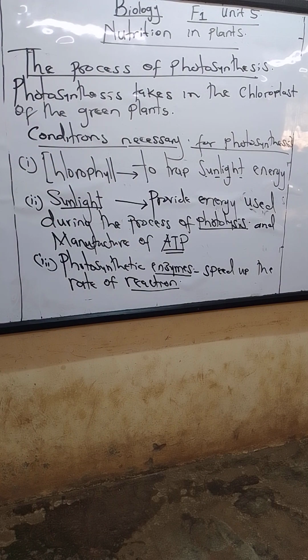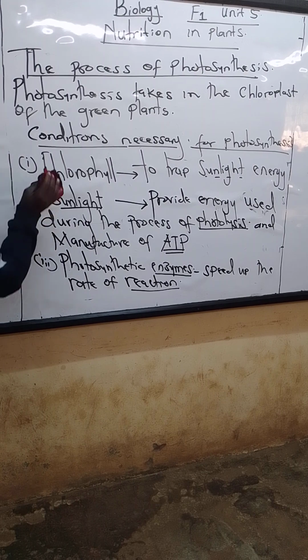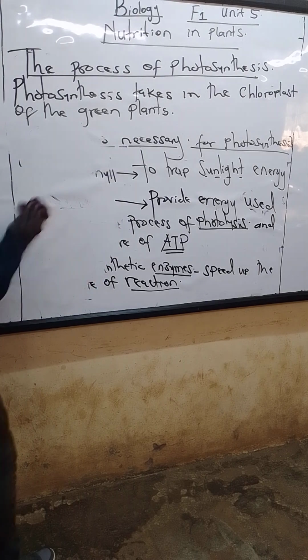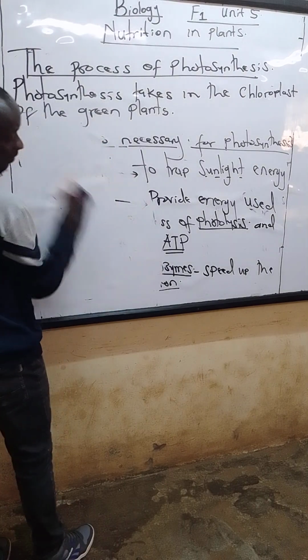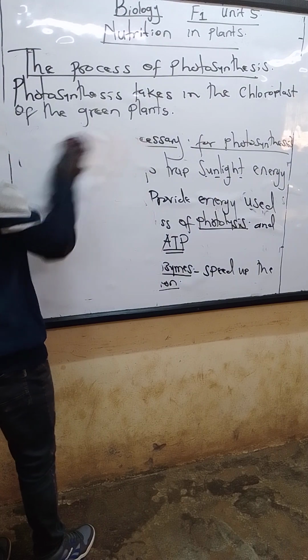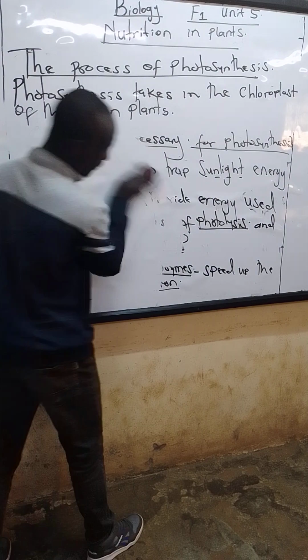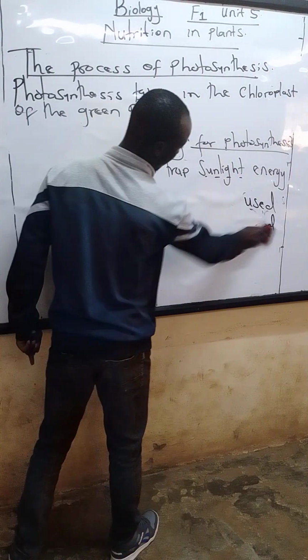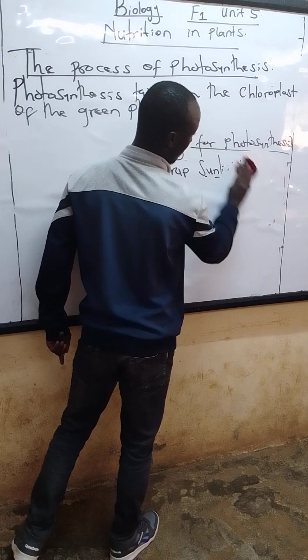Next, let's check on raw materials for photosynthesis. Some of the raw materials that you know. Raw materials are materials that are used directly.